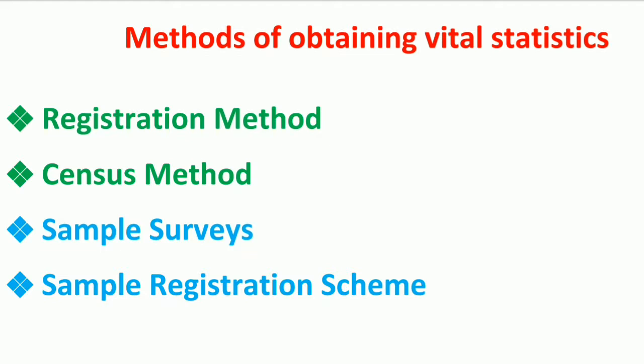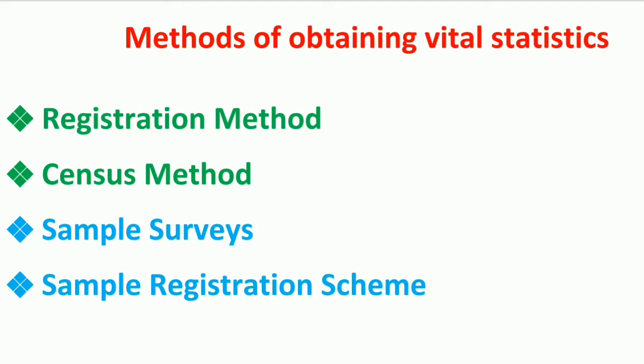Friends, there are two methods of conducting census. One is the de facto method and the other one is the de jure method. As census is conducted after every 10 years, for the intercensal period, information related to vital events cannot be made available. This is a main drawback of the method.